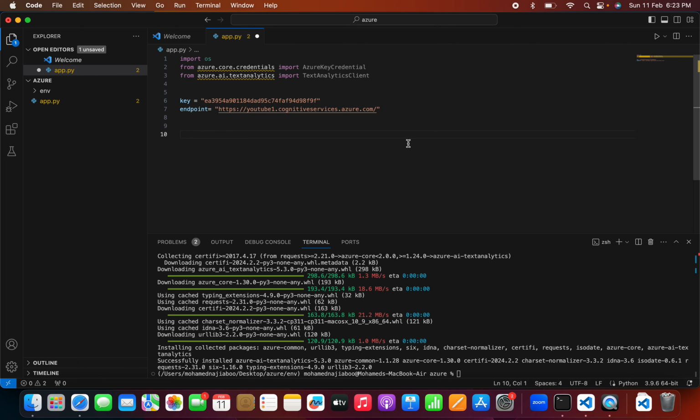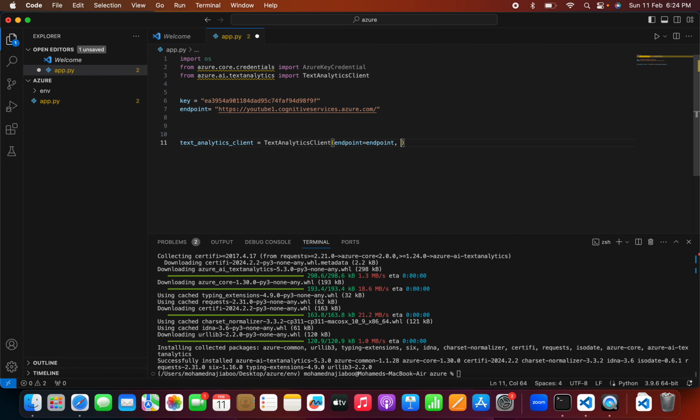Now we can create an object, TextAnalyticsClient object. So this will be from TextAnalyticsClient. Here we need to pass the endpoint. Then we need to create a credential.